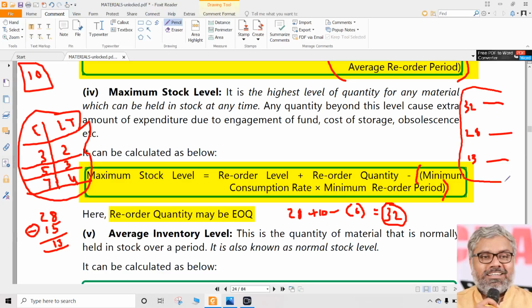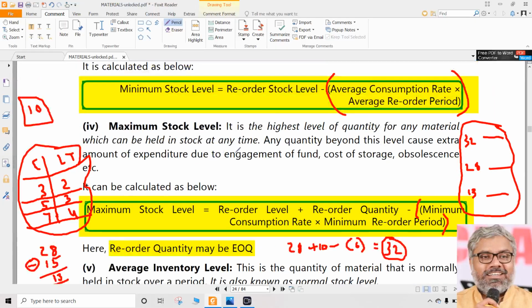So minimum level, that is 13 kgs, which we calculated, maximum level 32 kgs, and reorder level is 28 kgs. So how did we calculate reorder level? Maximum consumption into maximum lead time, that is 7 fours 28.